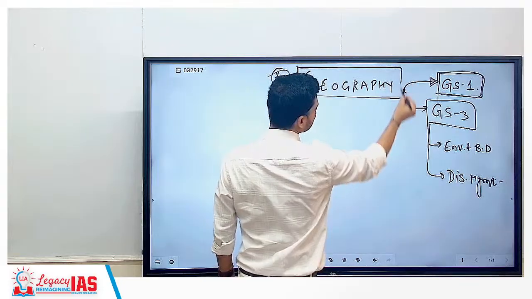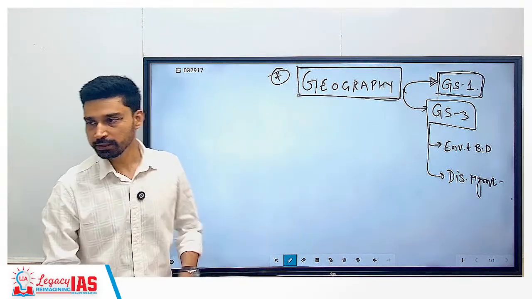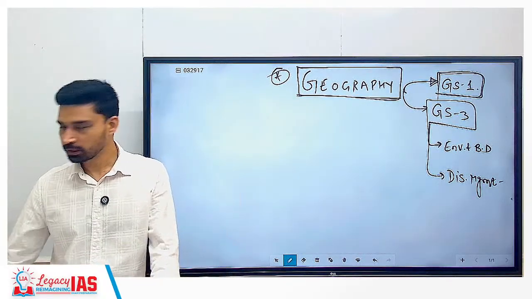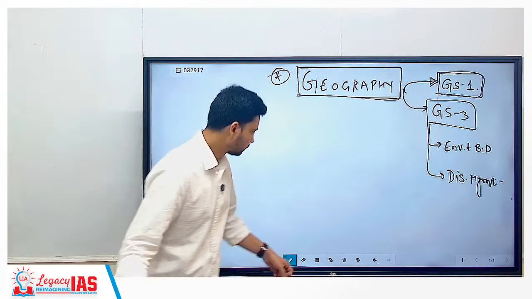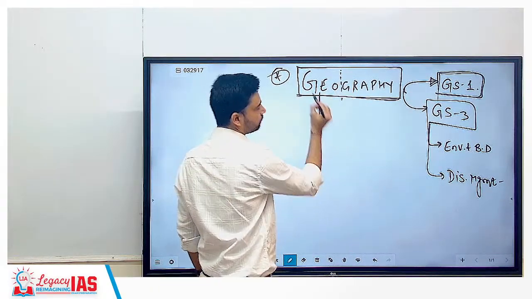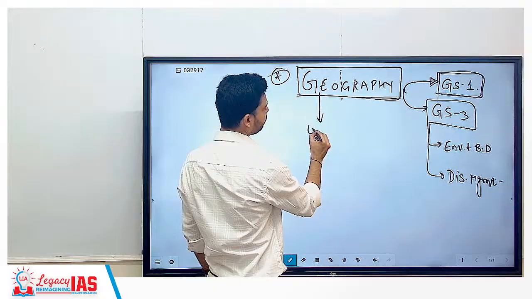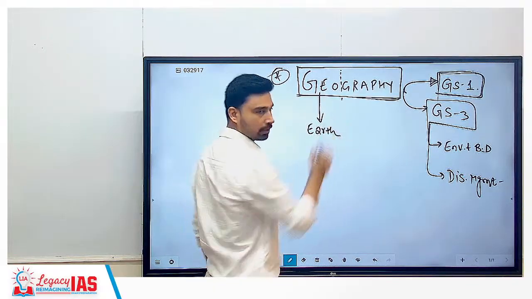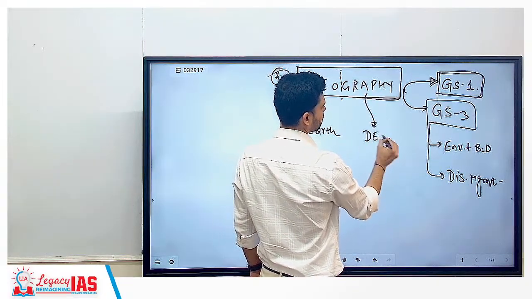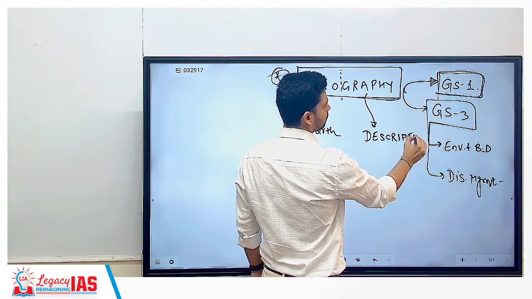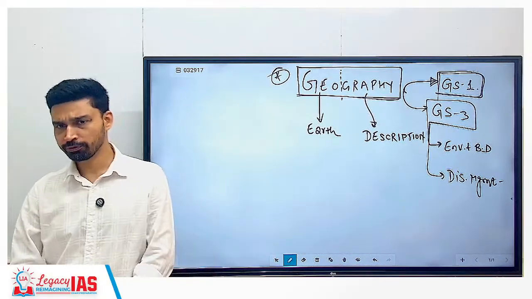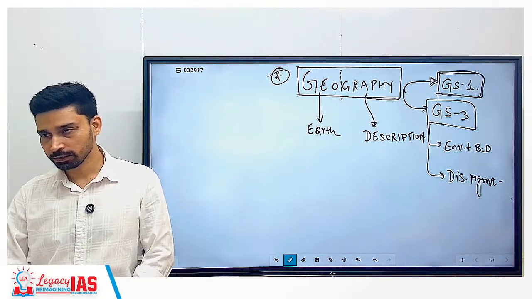Now first of all, the question comes: what is geography? If you look at the subject itself, in simple terms, how do you explain what is geography? It is made up of 2 words. Geo means earth, and then we have graphy, which means description. So in simplest terms, geography can be considered as description of the earth.